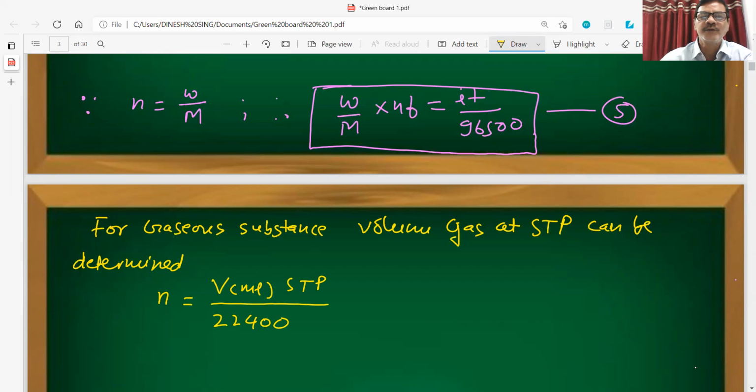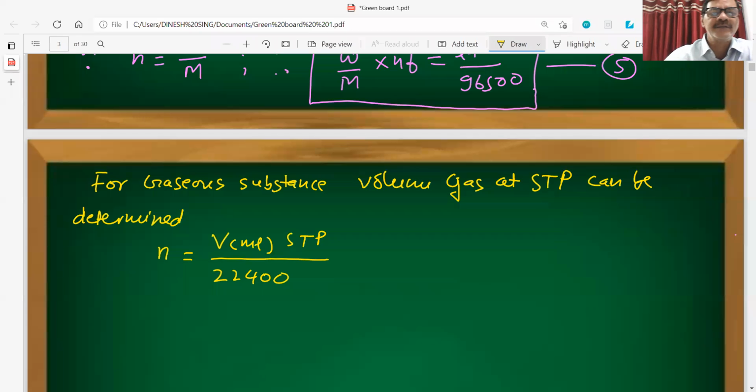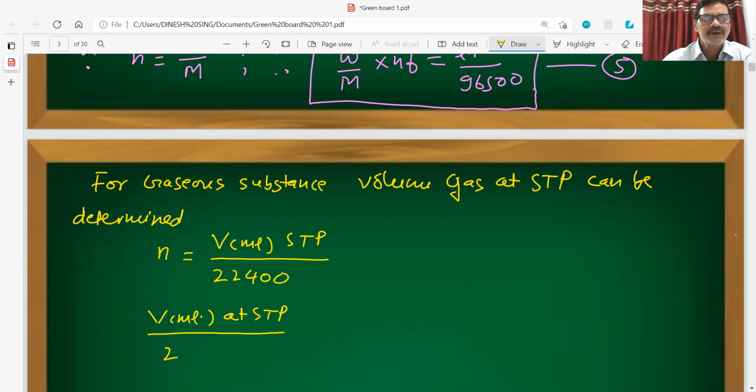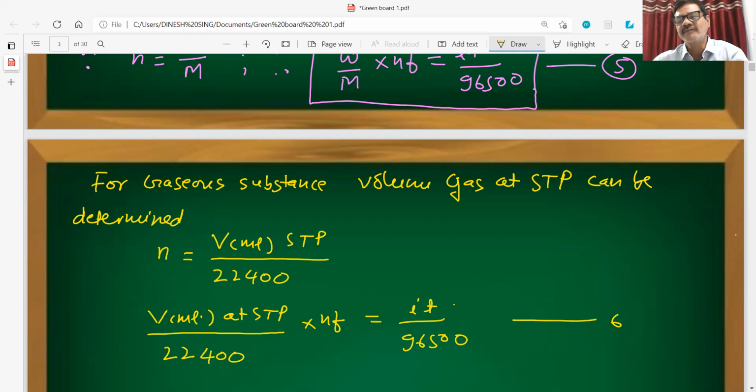So now we can put this value here. W by M is also moles, so this can be equal to V in ml at STP divided by 22,400 ml into n factor. This will become equal to IT by 96500. This will be equation 6.